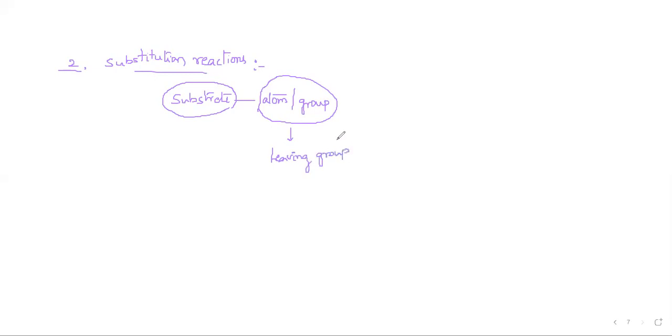That leaving group is substituted by an electrophile or a nucleophile.